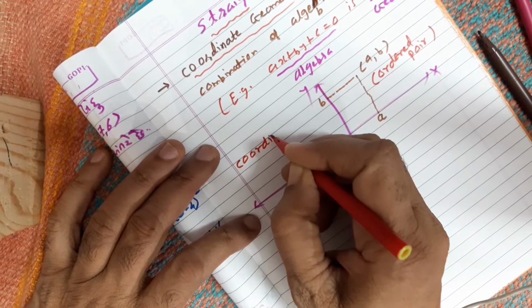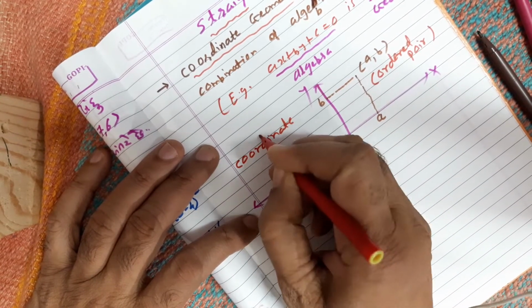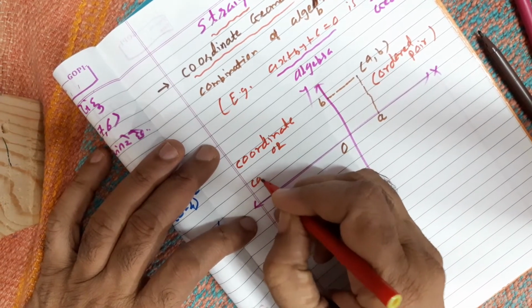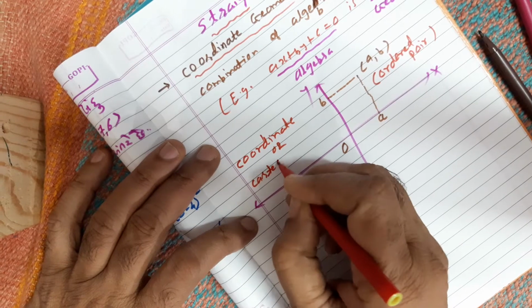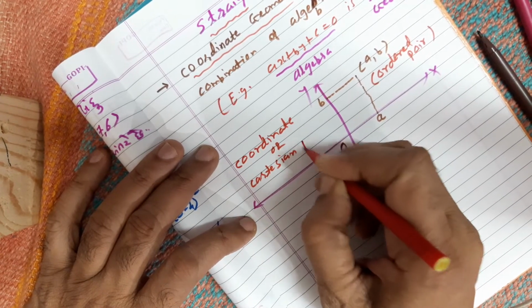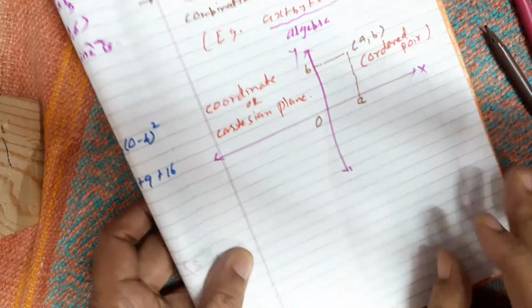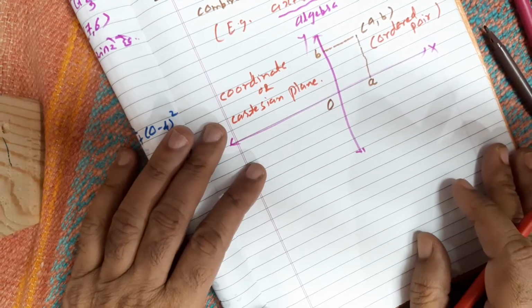Okay, so coordinate plane भी बोलेंगे और Cartesian plane also. ठीक है ना? Right? So this is just a beginning.